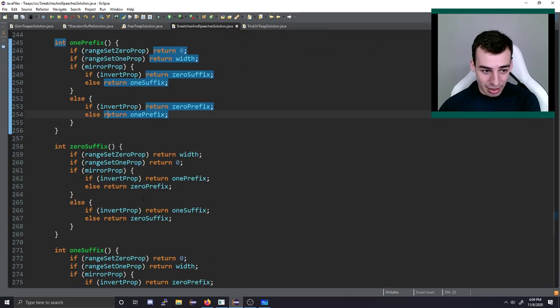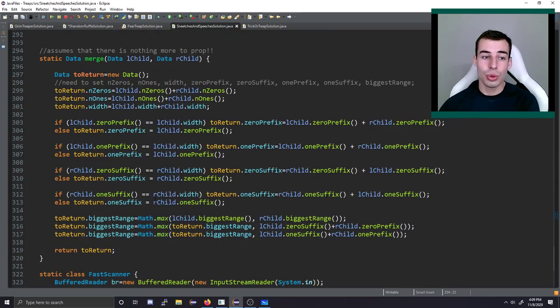Okay, so on top of that, we also need to be able to merge two different data objects. And that's this logic here. This looks like a lot. It's not that bad once you stop to think about it for a bit. But basically what we need to do is say, okay, if we have our left child and our right child, we want to merge them together and say, what is the returned data value?